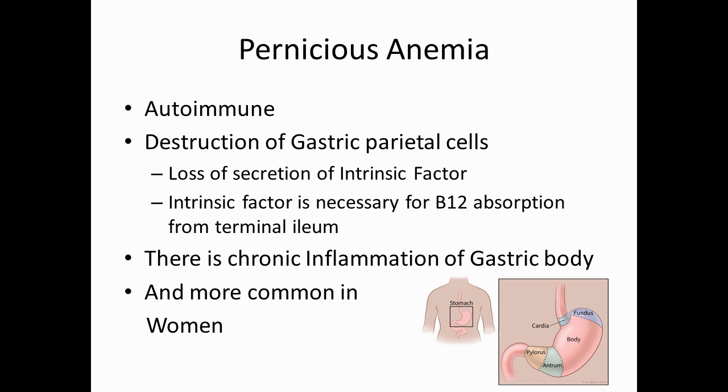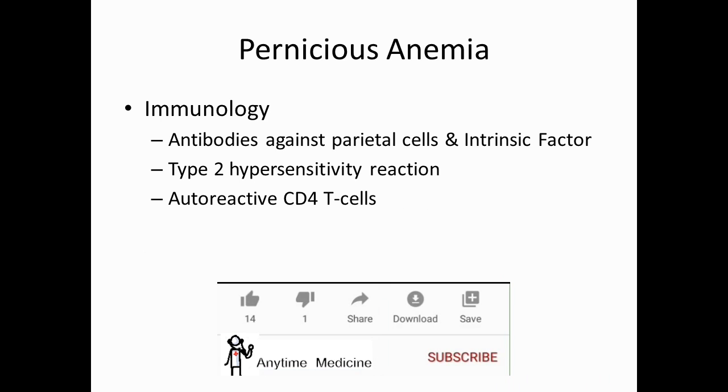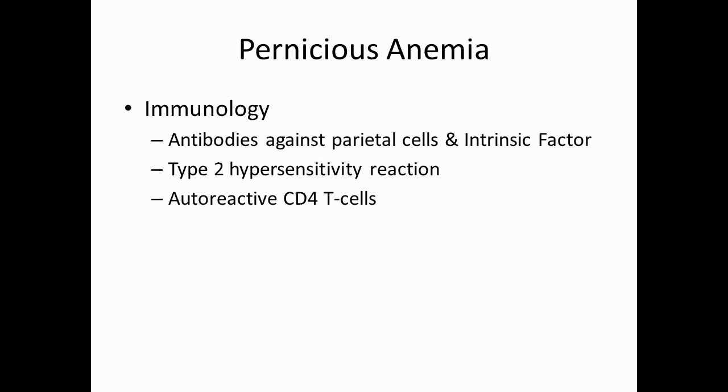There is chronic inflammation of the gastric body in pernicious anemia, and this is more common in women. If we see the immunology of pernicious anemia, there will be antibodies against parietal cells and intrinsic factor. This is a type 2 hypersensitivity reaction because type 2 reactions are antibody mediated reactions, and there will be autoreactive CD4 T cells too in our body.